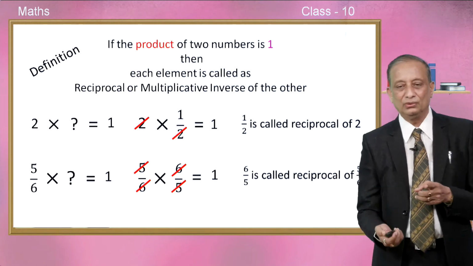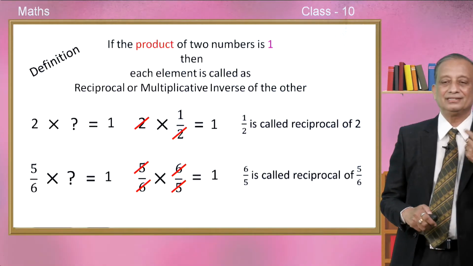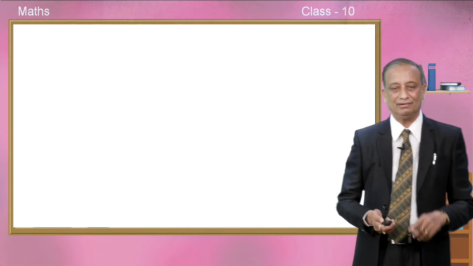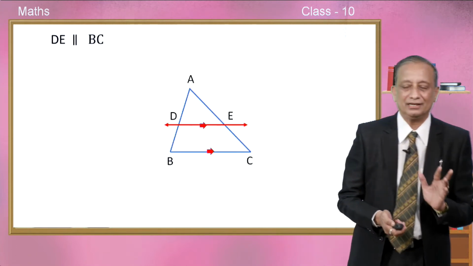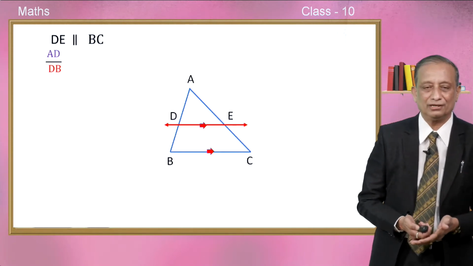So, 1 by 2 is the inverse or reciprocal of 2, and 2 is the inverse of 1 by 2. 6 by 5 is the inverse of 5 by 6, and 5 by 6 is the inverse of 6 by 5. So, having understood the concept of reciprocal or multiplicative inverse, let us come back to this figure once again.